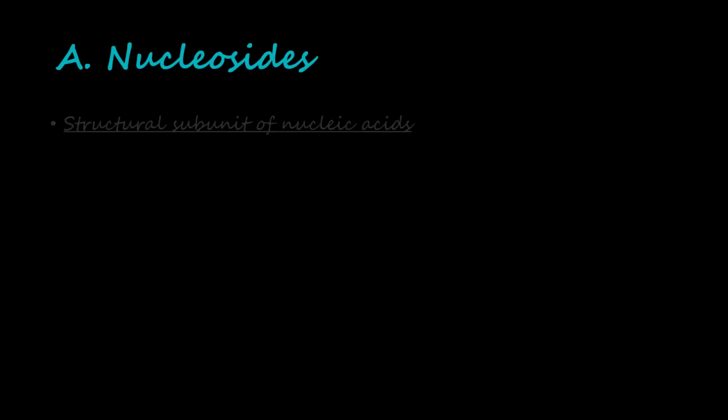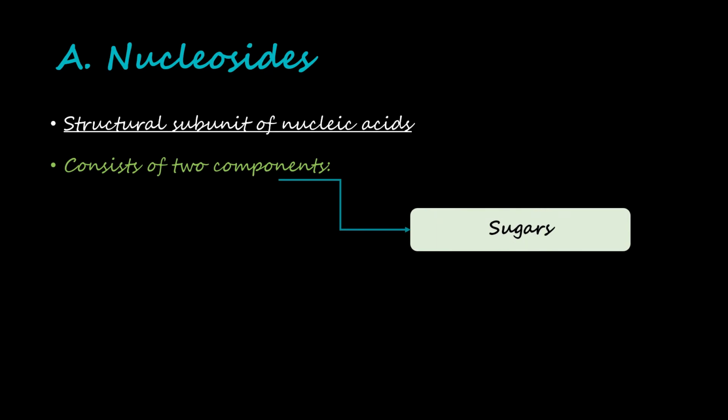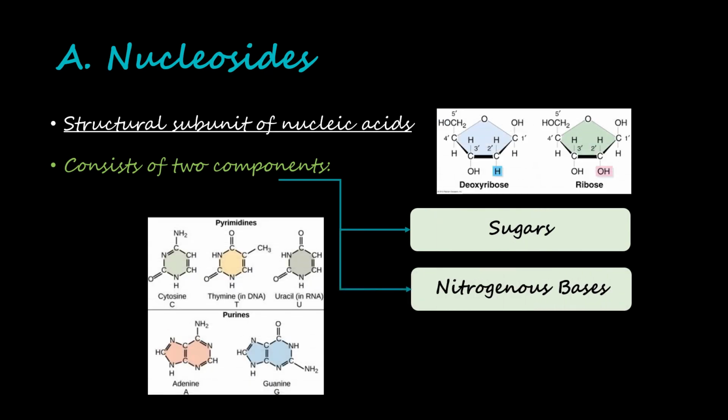Now we need to talk about nucleosides and nucleotides. Nucleosides are the structural subunit of nucleic acids, consisting of two components. One is sugars, we discussed deoxyribose and ribose, and the other one is nitrogenous bases, that is pyrimidines and purines. We discussed them in the previous section.